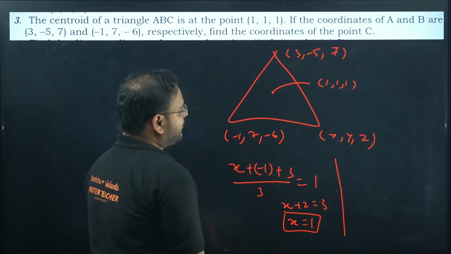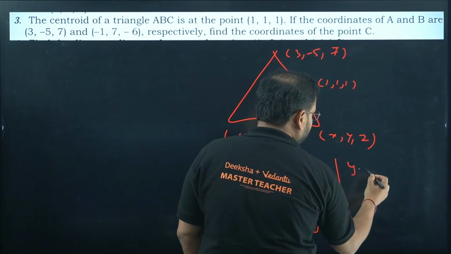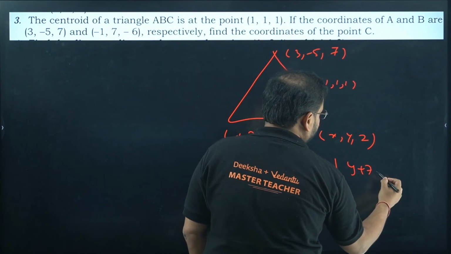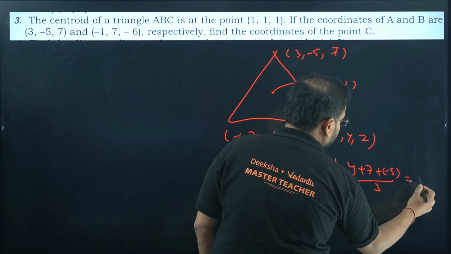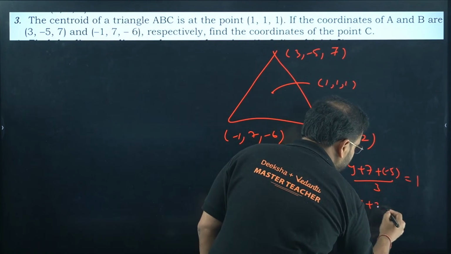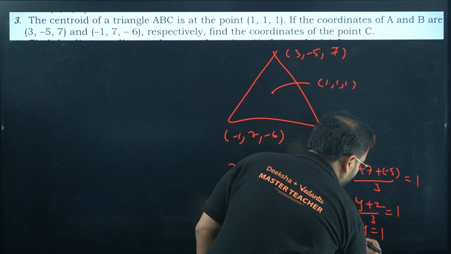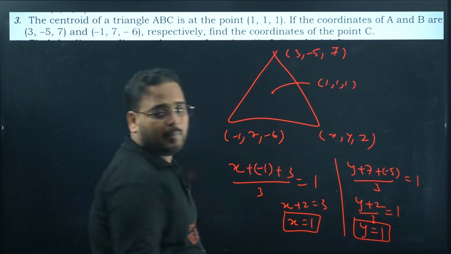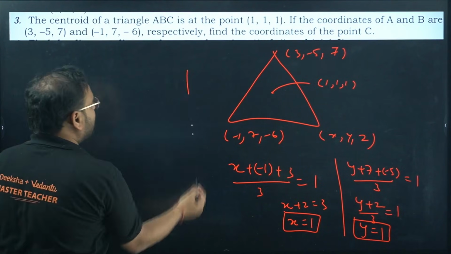Let's try the y coordinate once. So for y you'll have y plus 7 plus -5 by 3 equals again 1. 7 minus 5 is how much? Again 2. So y plus 2 upon 3 is 1. It means y has to be again 1. Let's try the z now.